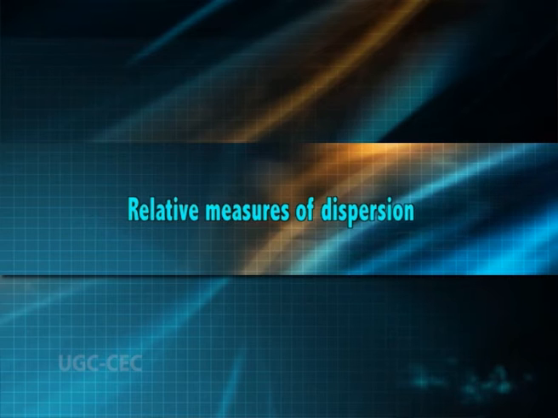Relative measures of dispersion. The measures of dispersion so far considered are the absolute measures of dispersion. In a comparison of two groups of data, the group with the smaller standard deviation is considered to have more homogeneous observations than the data with higher standard deviation, but the actual magnitude of the standard deviation depends on the values in the data set. The magnitude of standard deviation which is large for one group of data may be smaller for another.